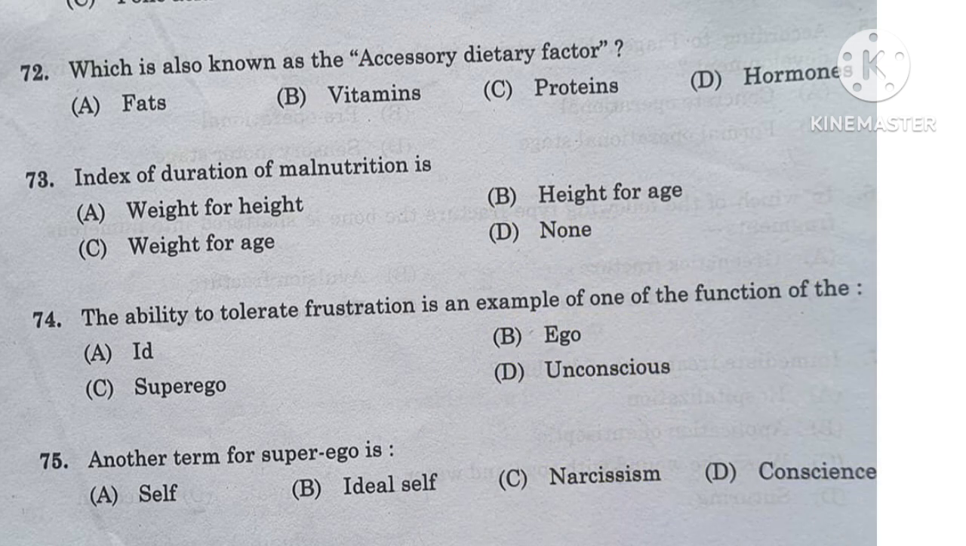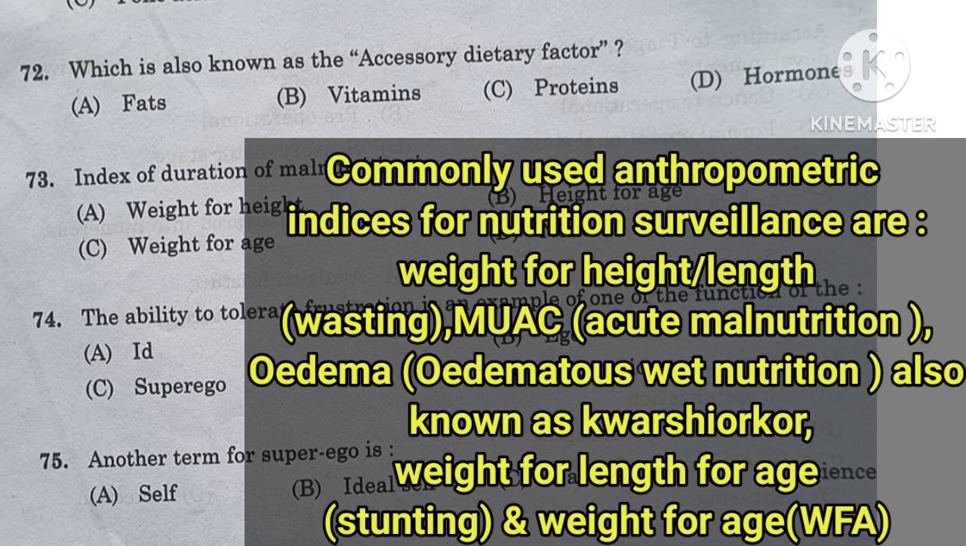Question number 73. Index of duration of malnutrition is weight for height, height for age, weight for age, or option D, none. Commonly used anthropometric indices or measurements for nutrition surveillance are weight for height or length for wasting, mid upper arm circumference for acute malnutrition, and edema for edematous malnutrition, also known as kwashiorkor.